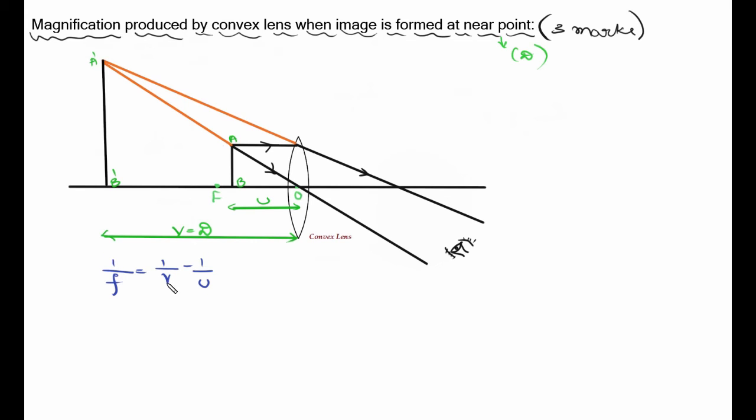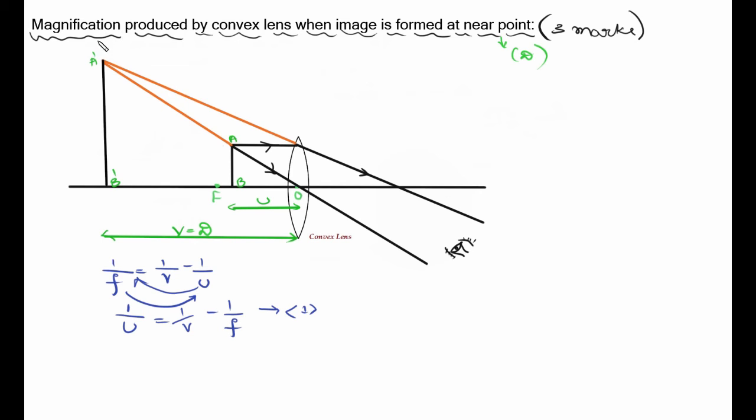So v represents image distance, u object distance and f the focal length of the lens. I'll rearrange this equation to get 1 by u, which means I am taking this 1 by u this side and I'll send 1 by f this side. So 1 by u will be equal to 1 by v minus 1 by f. This is equation 1.